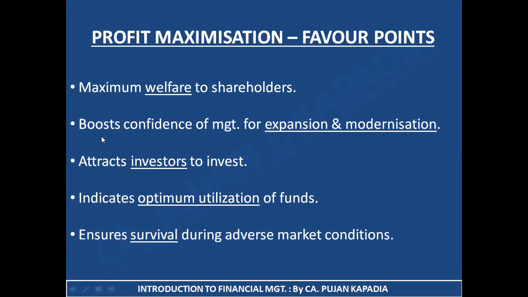Now, what are the points which are in favor of the concept of profit maximization? That is, the goal of financial management is profit maximization. It is to earn more and more profit, to increase your profit at the highest level. Now, which are the points which are favoring this point? Let us see that. First is maximum welfare to the shareholders. It is a definite point. If I'm earning good amount of profit, the welfare of my shareholders is going to be more, because it is after all the money that is going into the hand of my shareholders.